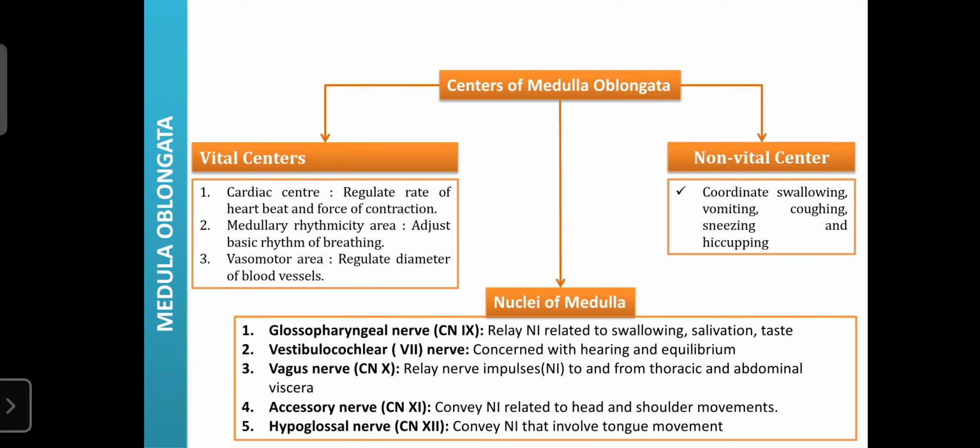So now we can go further regarding the centers of the medulla oblongata. The medulla oblongata consists of a variety of centers as well as various nuclei. Regarding the centers, they are mainly classified into two types. There are vital centers. These centers mainly control the vital organ functions.